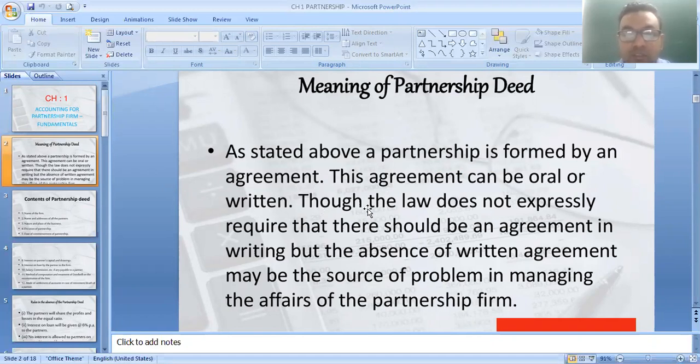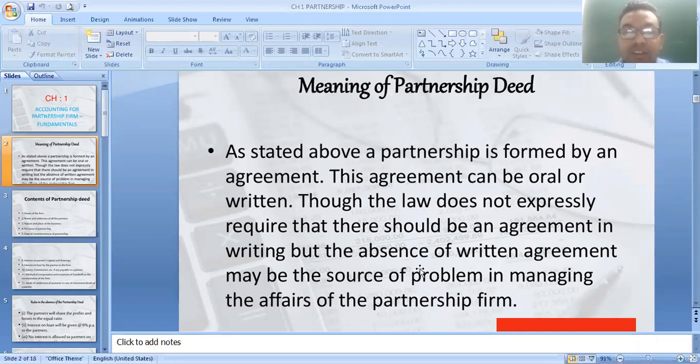The law does not expressly require that there should be an agreement in writing, but it is advisable to have an agreement in writing. Why? The absence of a written agreement may be the source of problems in managing the affairs of the partnership firm.